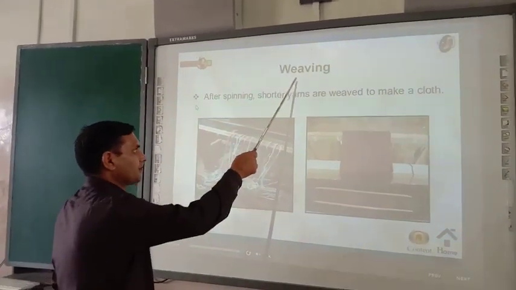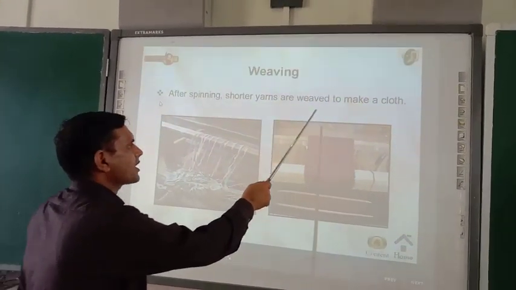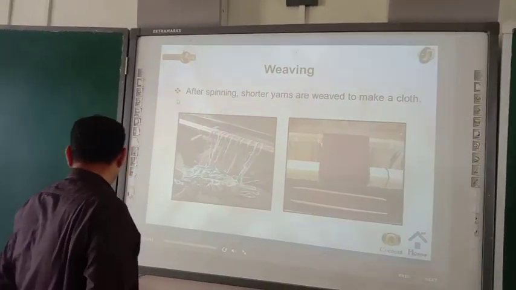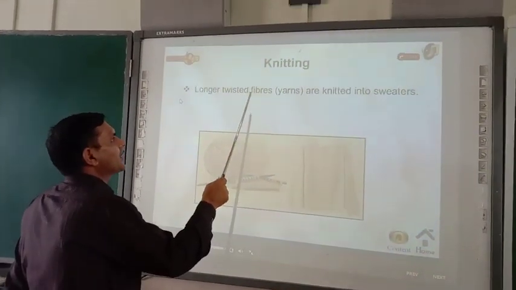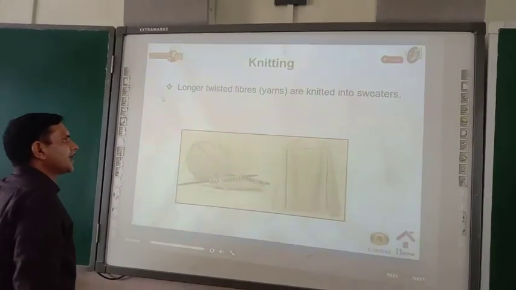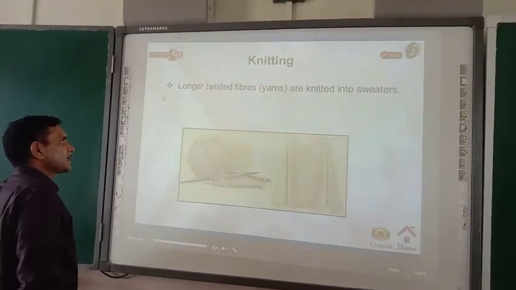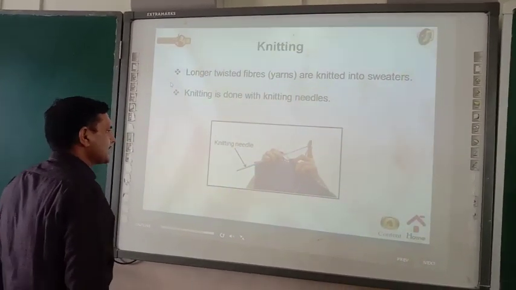The number one process is weaving. After spinning, shorter yarns are made into cloth. Knitting: longer twisted fibers, yarns, are knitted into sweaters. Knitting is done with knitting needles.